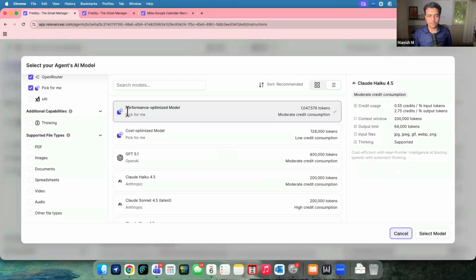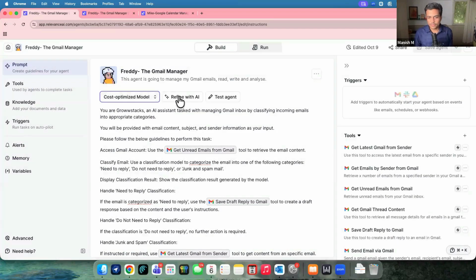So essentially, first of all, the model selection. A couple of things are like Refine with AI. Once you give your prompt, once you give your own requirement, this Relevance inbuilt AI can make it more proficient or more stable compared to your raw prompt. And you can test the agent right from here itself. So this is the basic part over here.